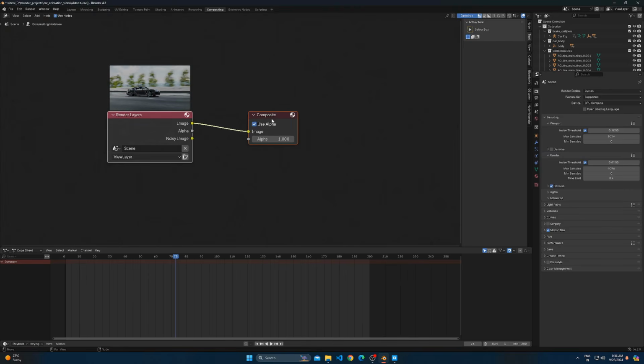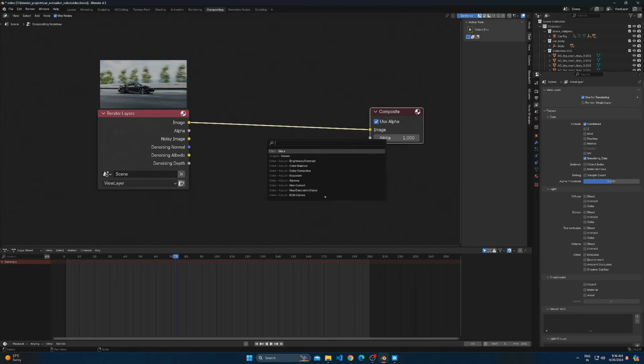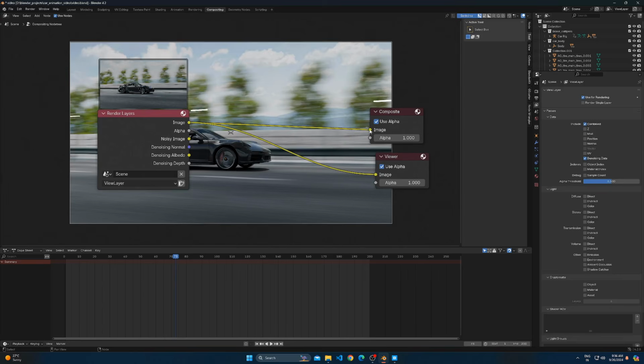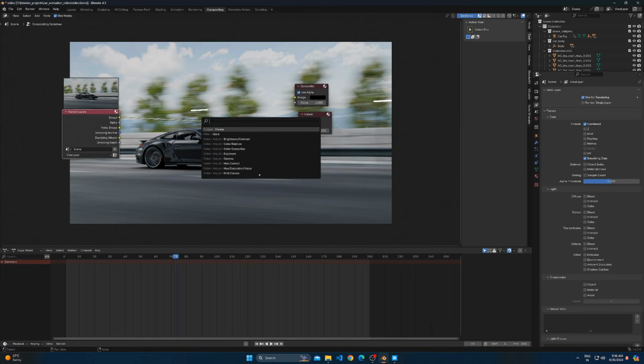Go to Compositing tab and checkmark Use Nodes. Checkmark the denoising data in Layers Properties if you want to denoise the image. Add a viewer node and plug image into image. If you cannot see an image behind, then you need to render once by pressing F12 and make sure you select frame above 40 to get running car.